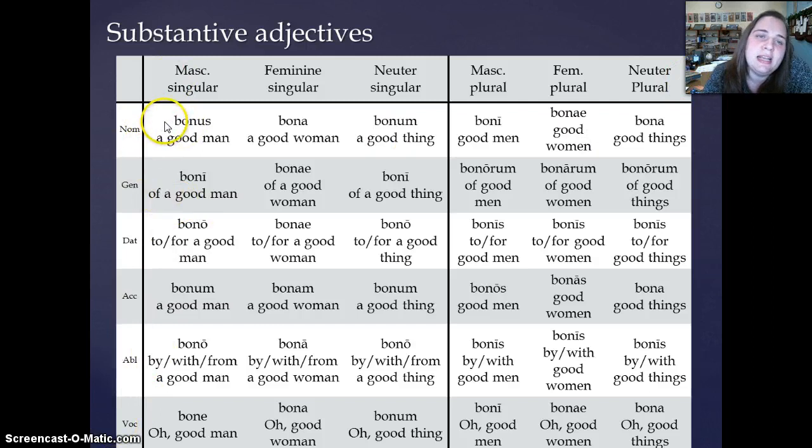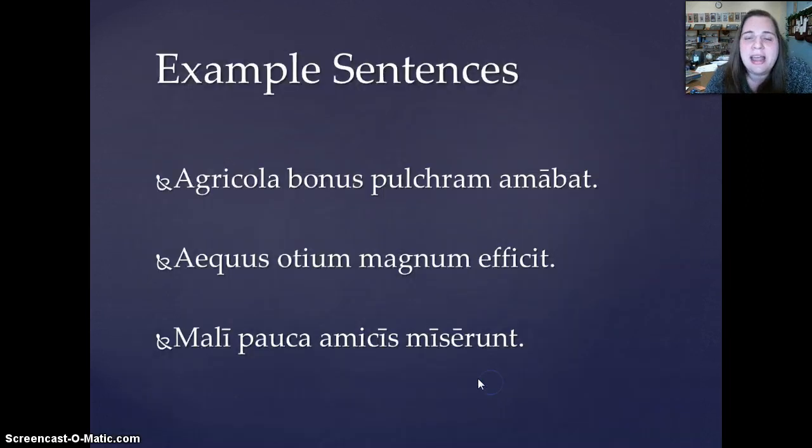So if you see the substantive adjective bonus, you know to translate it a good man. If you see bonos, good men. If you see bonis, depending on the context of the sentence, it's going to be to or for the good men or women or things, right? If you see bone, oh, good man, right? And again, I want you to take a couple of minutes, push pause, and copy out this chart because it will help you, okay?